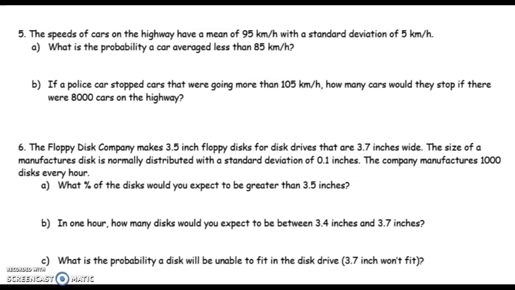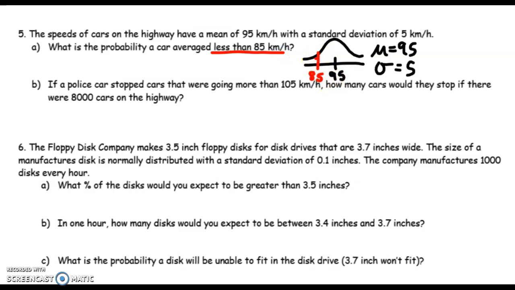In part A, I'm asked probability. Probability is the same as proportions here. So what proportion of cars average less than 85 kilometers per hour? So same wording there. Let's draw my curve. The mean here is 95. It's in the center. Standard deviation is 5. I want to know the proportion less than 85. So 85 is somewhere down here, and I want to find that area.